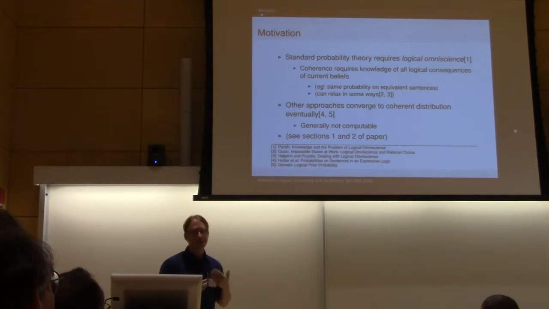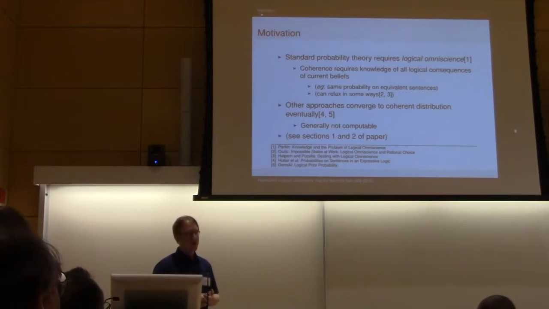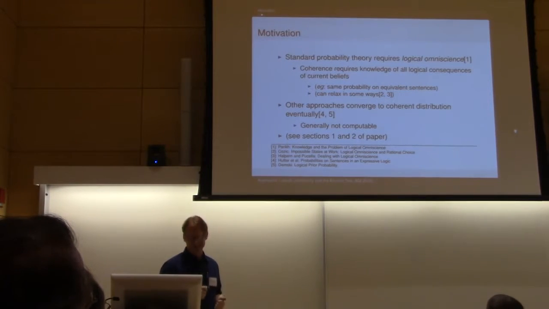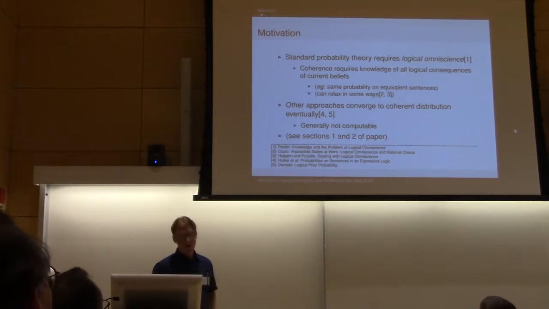It's actually hard to know that two sentences must have the same truth value. So one way around this, of course, is to relax this constraint. We'll just sort of not care that some of our probabilities don't make sense. There's also other approaches that will sort of eventually converge to a consistent probability distribution. Okay. And of course, see sections 1 and 2 for a much better treatment of this.